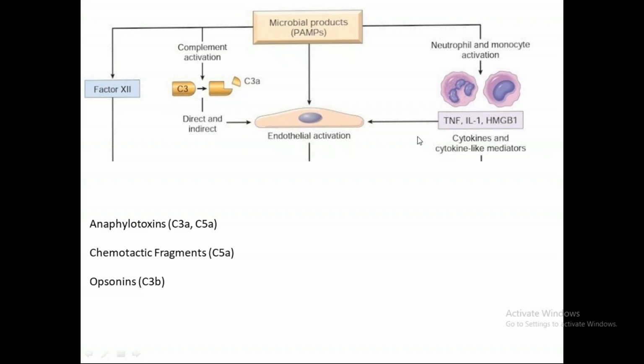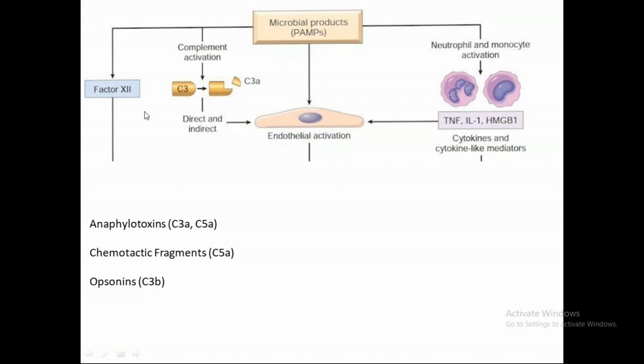All these cytokines will act on the endothelial system to activate it. So there will be endothelial activation. One very important function of these cytokines would be to loosen the endothelial cell tight junctions, thus leading the vessels to become very leaky. They result in accumulation of protein-rich edema throughout the body, right?